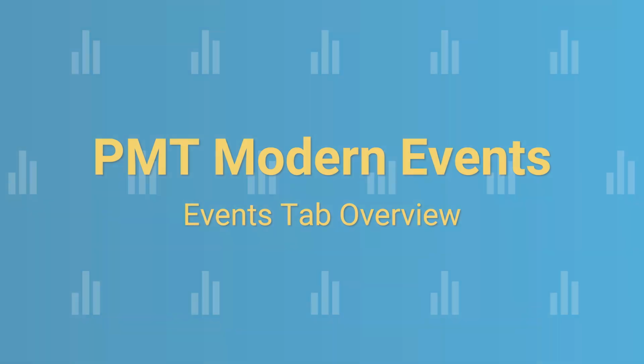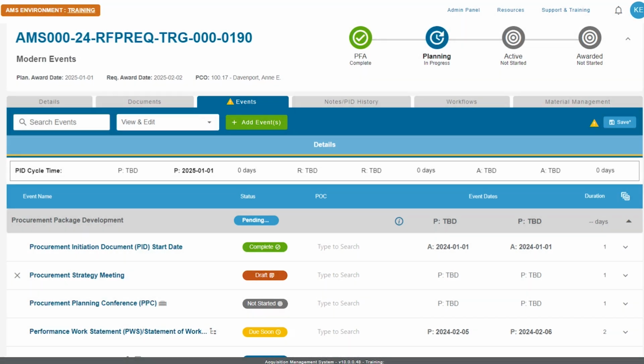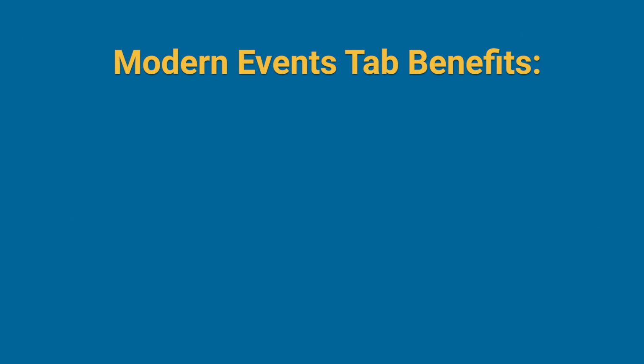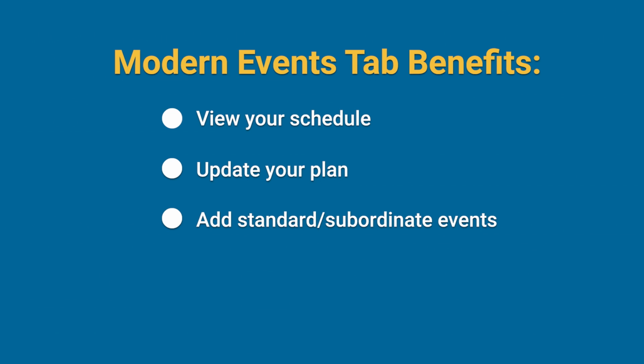You can now access all of your event functionality right on this tab. This is going to include not only viewing your schedule, but also being able to make updates to your initial plan, adding standard and subordinate events, shifting your schedule, and deleting events. This is going to speed up the process by allowing you to stay right on your PID homepage.